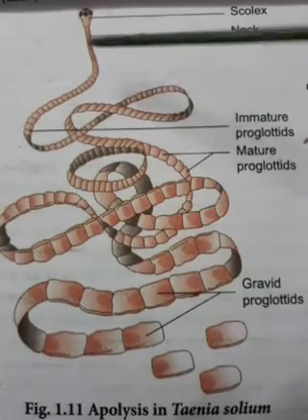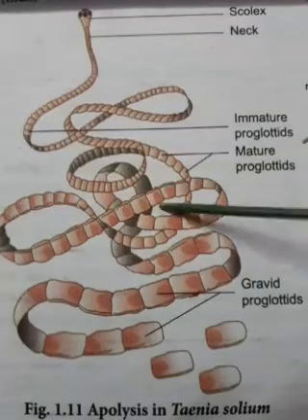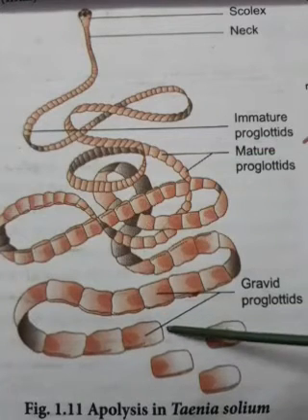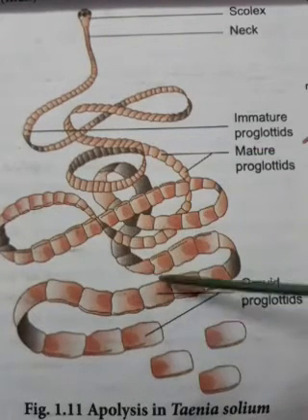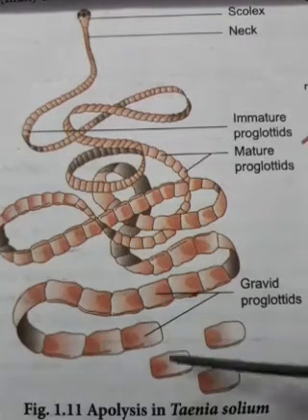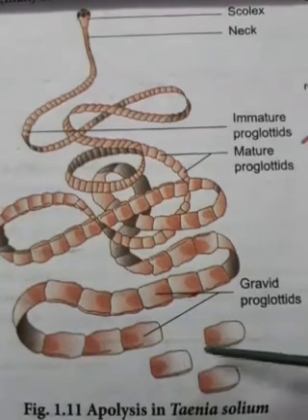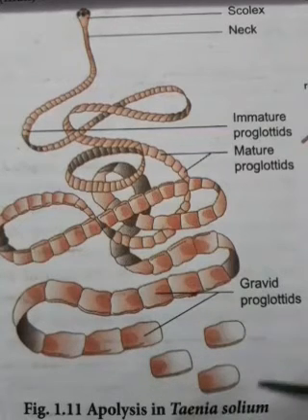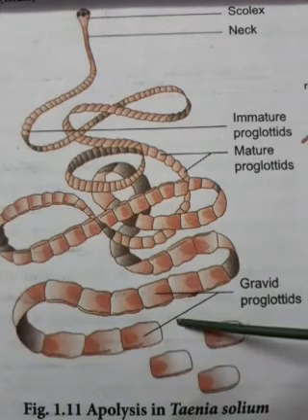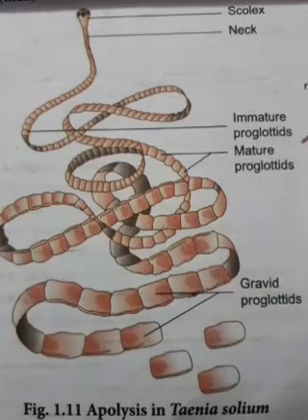Here the mature proglottids develop into the gravid proglottids which have the developed embryo. These developed-embryo proglottids are cut off from the parent, and each proglottid will grow into an individual. This process is called apolysis.